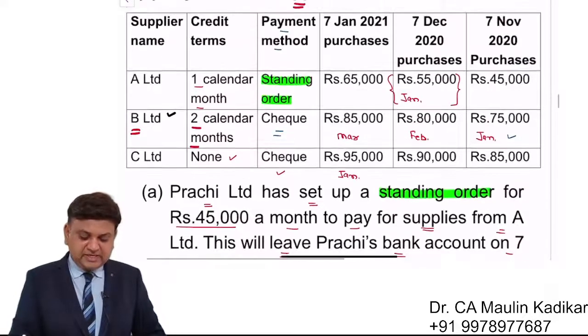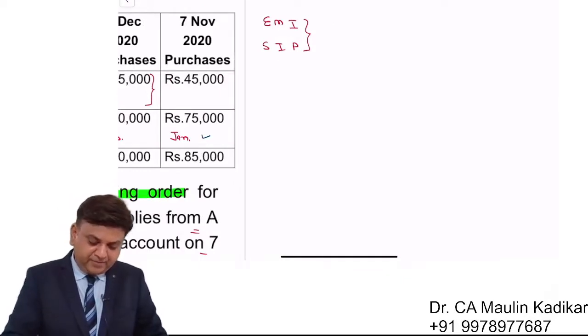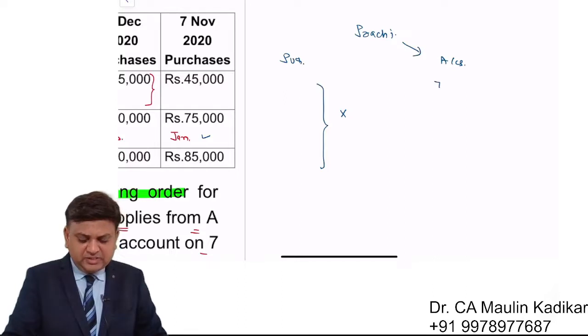So let us have understanding of the question. The information of the question is given like this. Prachi Limited has given an instruction to the accounts department that irrespective of the purchase, on 7th of every month, you have to pay 45,000 to A Limited.